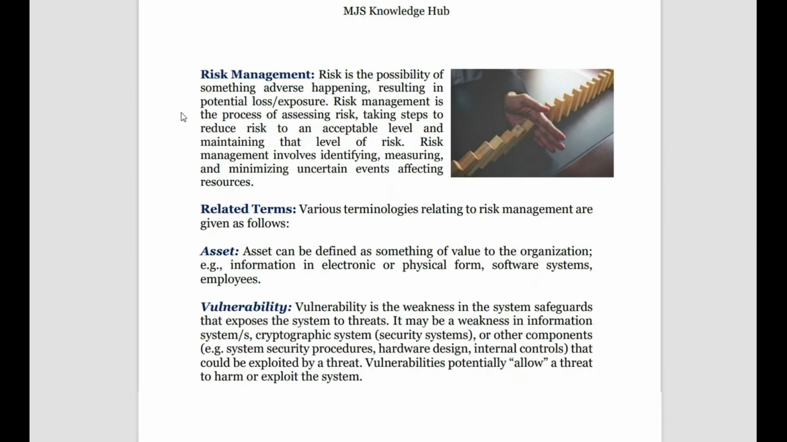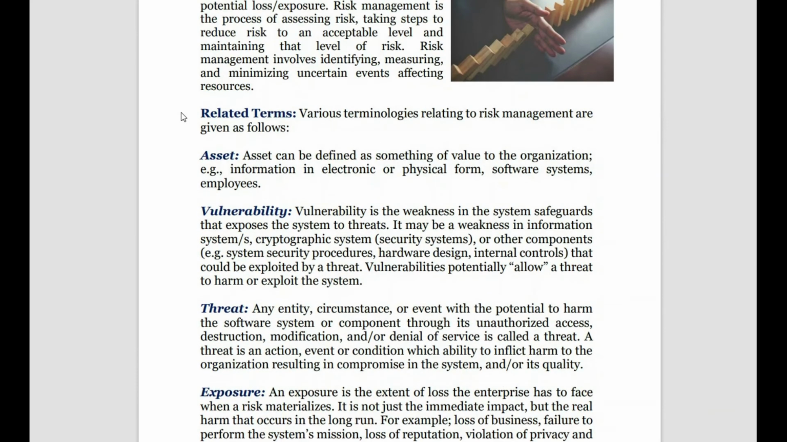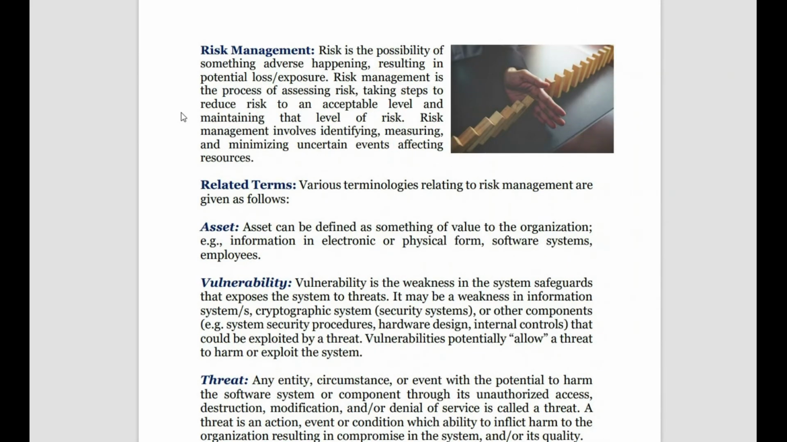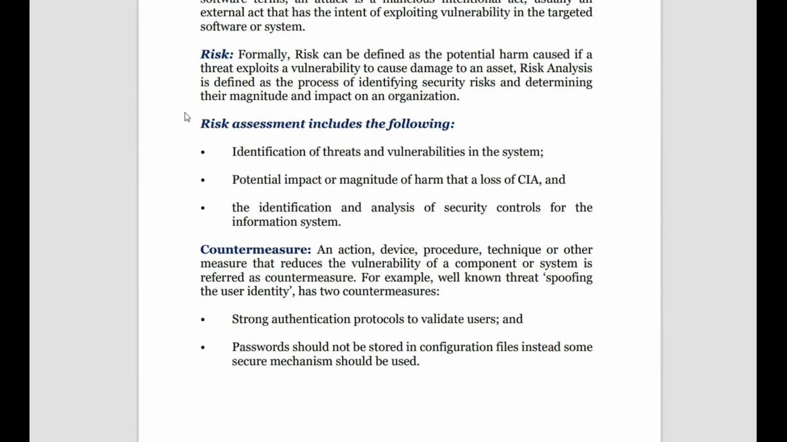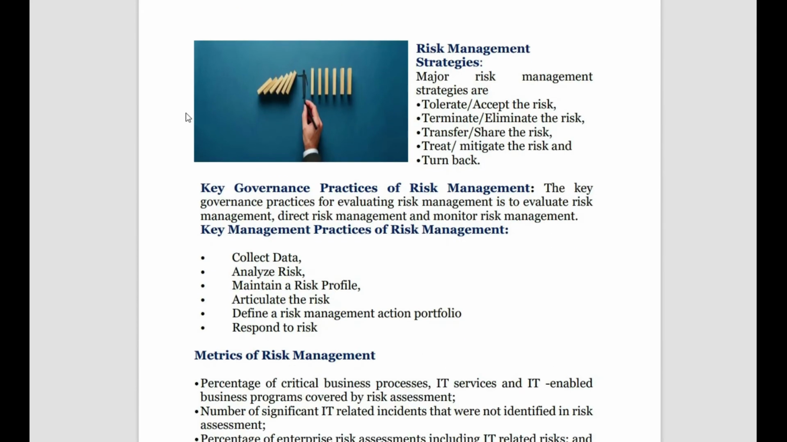Okay, then we have some terms, as you can see, like what is meant by risk, asset, vulnerability, exposure, likelihood, threat, attack, and risk assessment, and what is meant by countermeasure. This question also forms an important part. It sometimes comes once in every 2 or 3 times: what are the risk management strategies? Risk management strategies are totally 5.